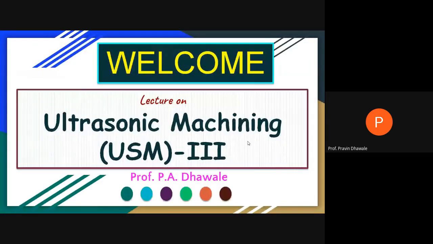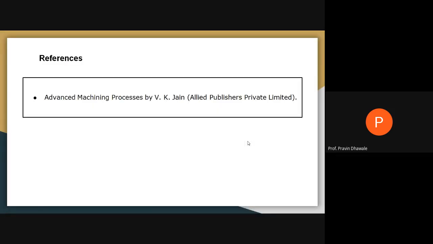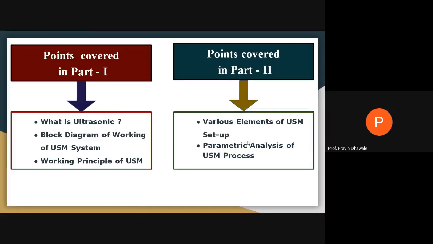In the next part, as we covered in the first part, that is the block diagram of ultrasonic machining. It will help to explain the working of the ultrasonic machining process and the working principle on which ultrasonic machining works. We have studied the working principle of ultrasonic machining in the first part.